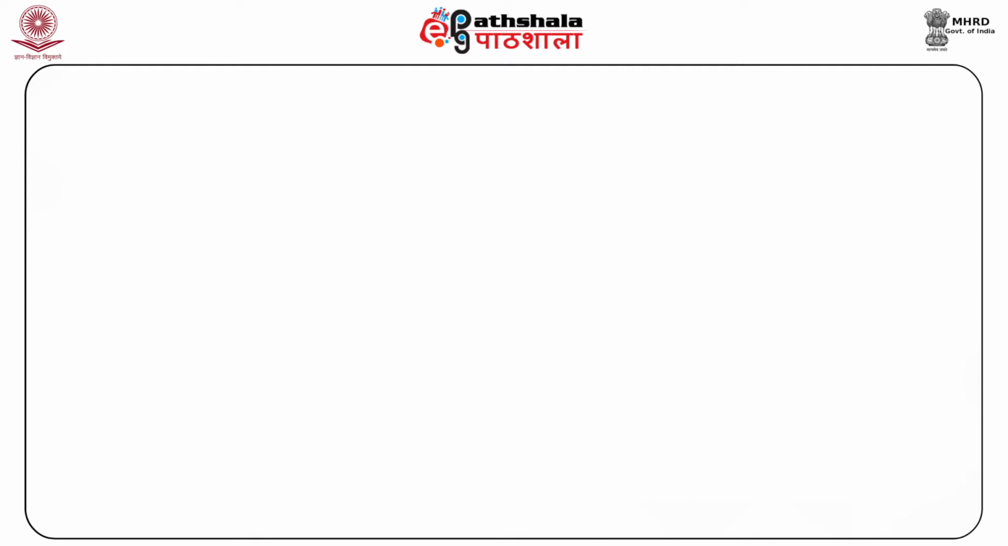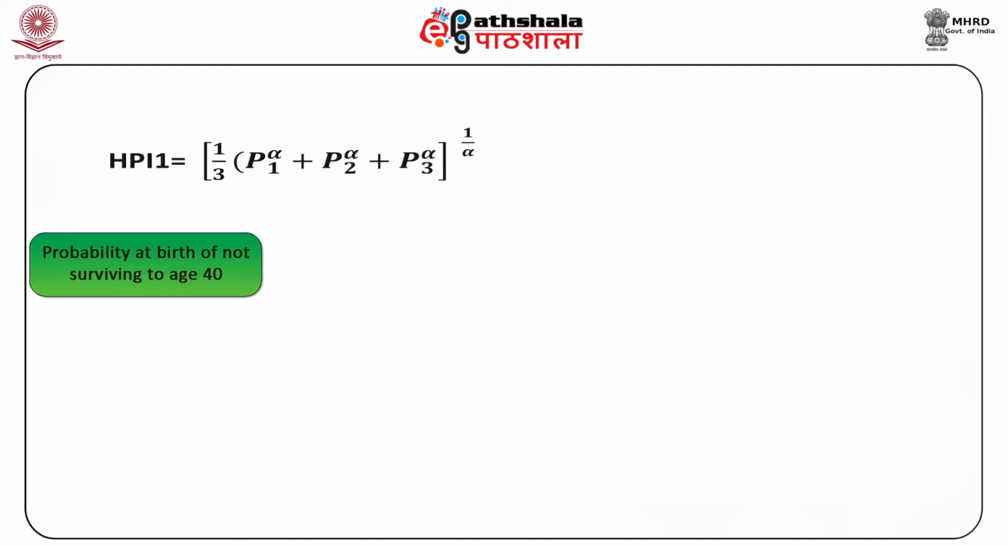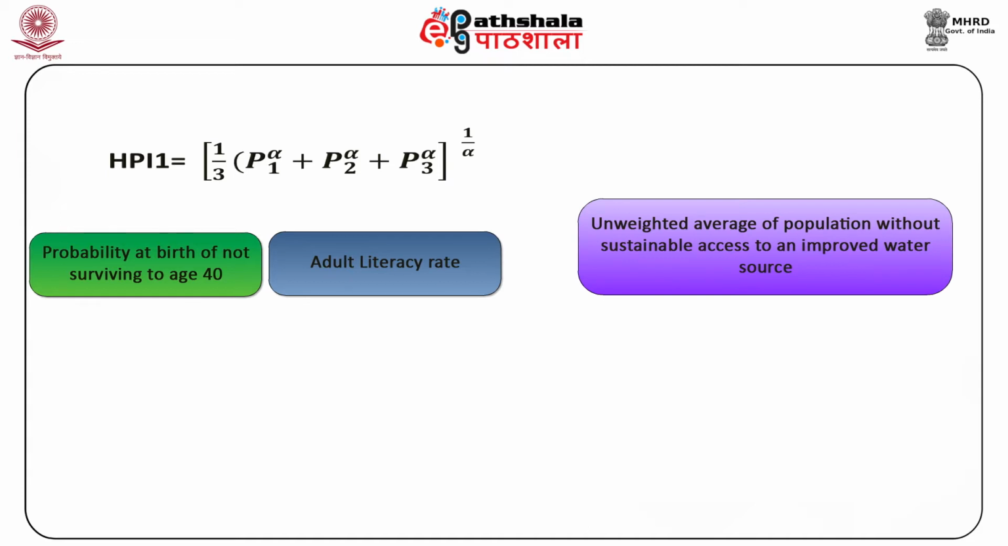The HPI-1 for developing countries can be calculated by using the formula HPI-1 equals [1/3 (P1^α + P2^α + P3^α)]^(1/α), where P1 is the probability at birth of not surviving to age 40 times 100, P2 is the adult illiteracy rate, and P3 is the unweighted average of population without sustainable access to an improved water source and children underweight for age.